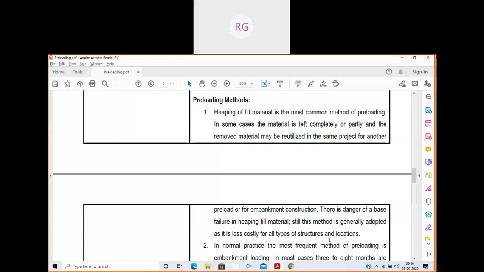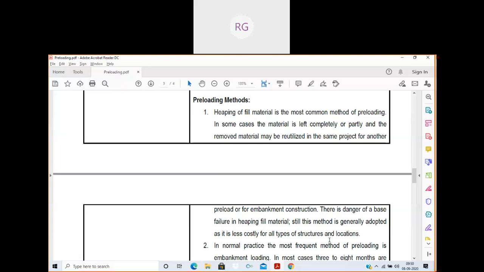In simple terms, it means to make a base where we can construct the structure.